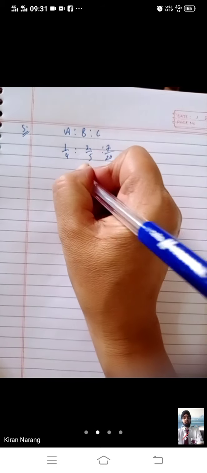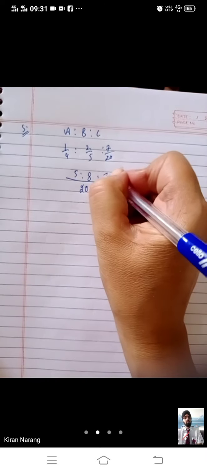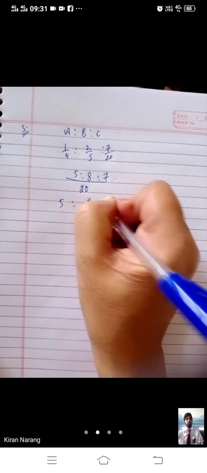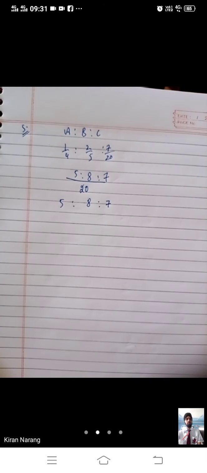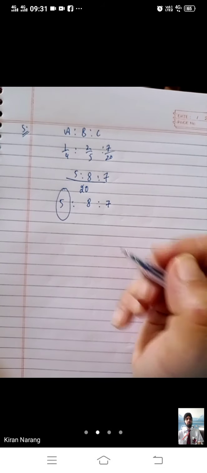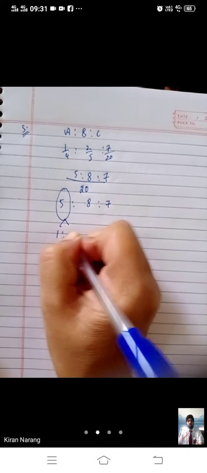The LCM of every ratio should be equal. So first of all, we will take the LCM, which gives 5, 8 and 7. This is the old ratio. 5, 8 and 7. Now bache, A retires and his share is taken up by B and C in the ratio 1:2.